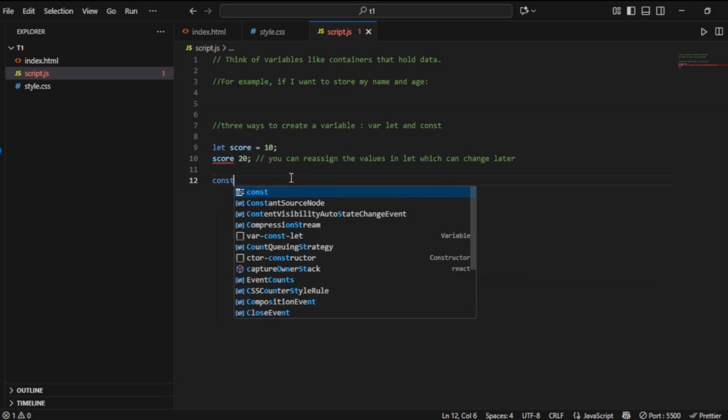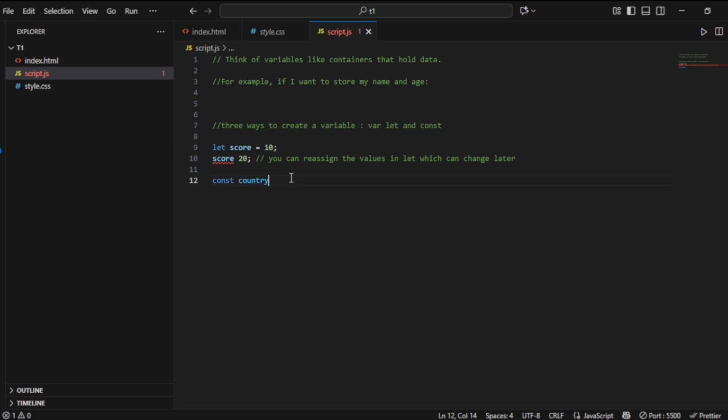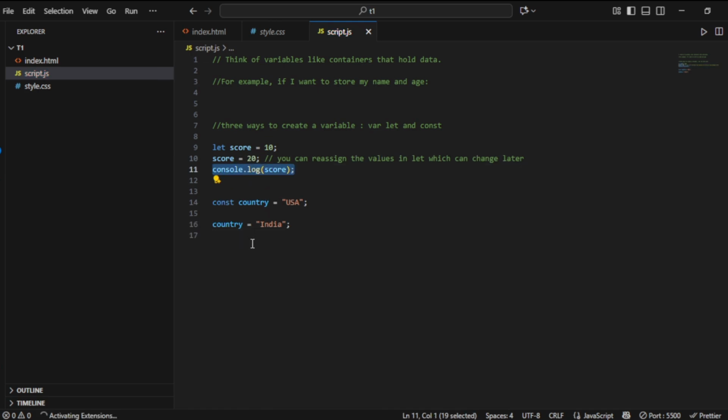Similarly, if I use const, which is used for constant variables, that is, which cannot change, let's say I assign a country named USA and I'll again try to assign the same variable a different value, let's say India. This should show me an error when I console.log this to my output. Let me quickly copy and console.log country.